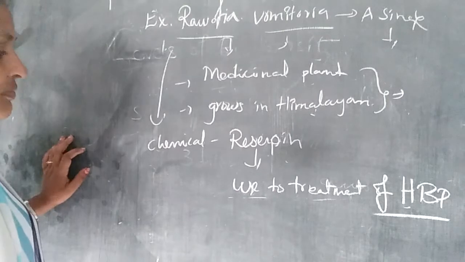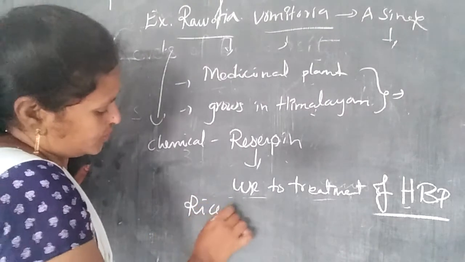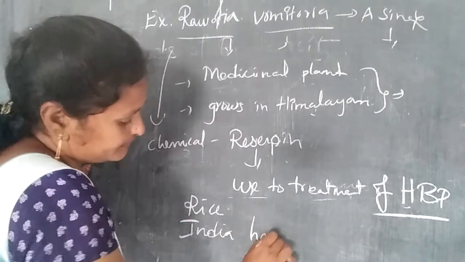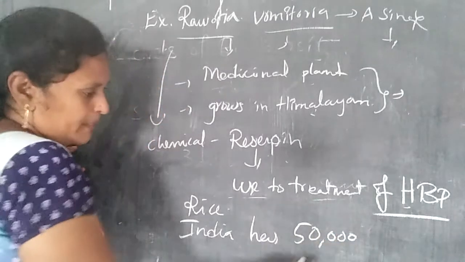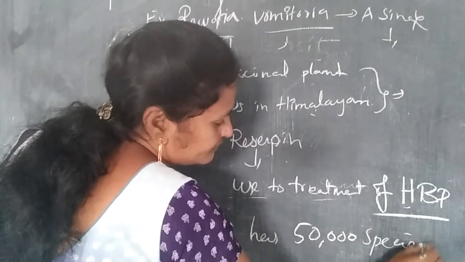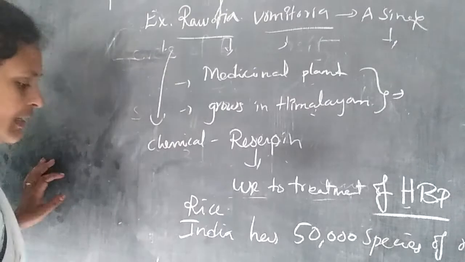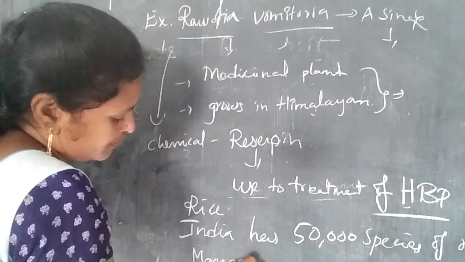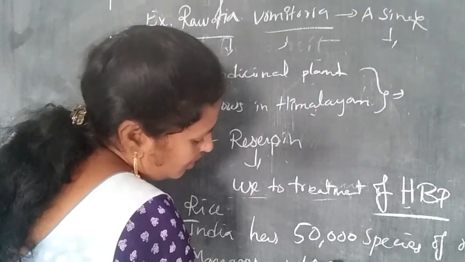And next, we also observe rice. India has 50,000 species of rice, and mangoes. We also observe mangoes. So mangoes are 1,000.